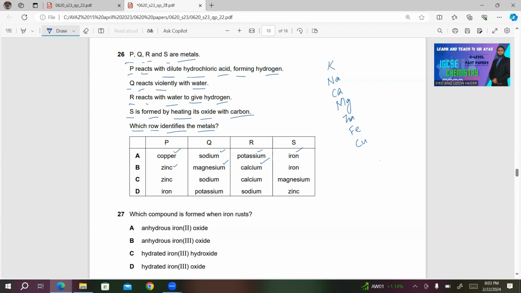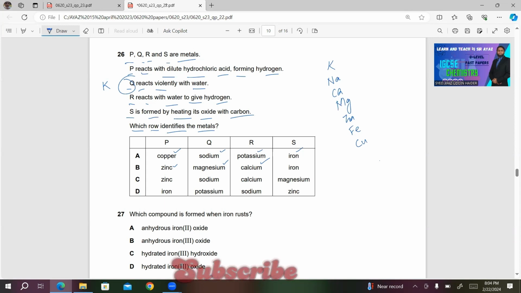So let's see the identity of these P, Q, R, S using this series. If you look at the reaction of Q, it's reacting violently with water. So Q must be potassium, K. Then you have R reacting with water to give hydrogen.